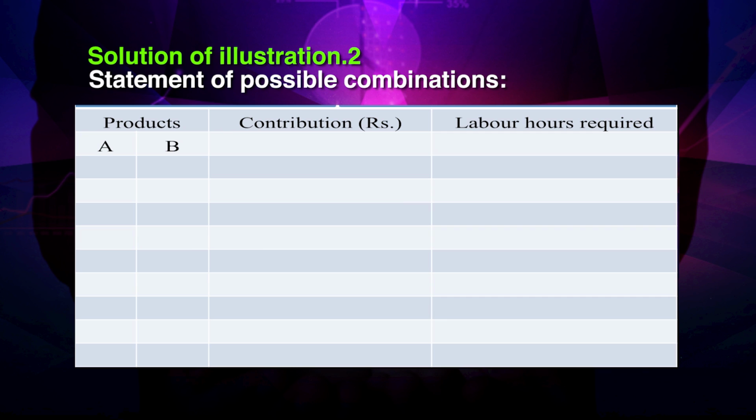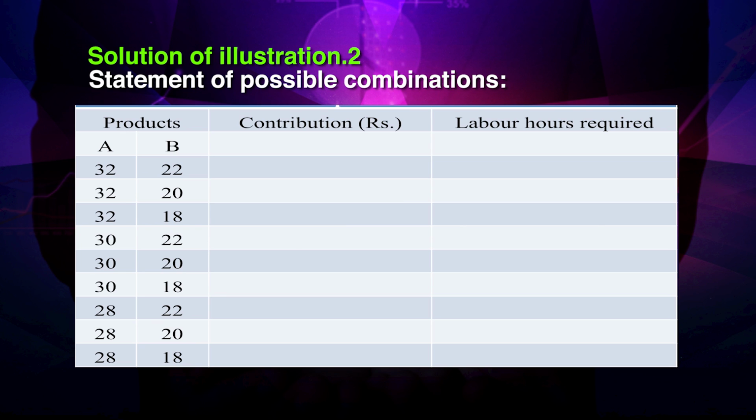We will write down the different prices, that is for A it is 32, 32, 32, 30, 30, 30, 28 and 28. For B it is 22, 20, 18, 22, 20, 18, 22, 20, 18. The contribution as earlier we have calculated, we will write down the total contribution when the combination is A 32